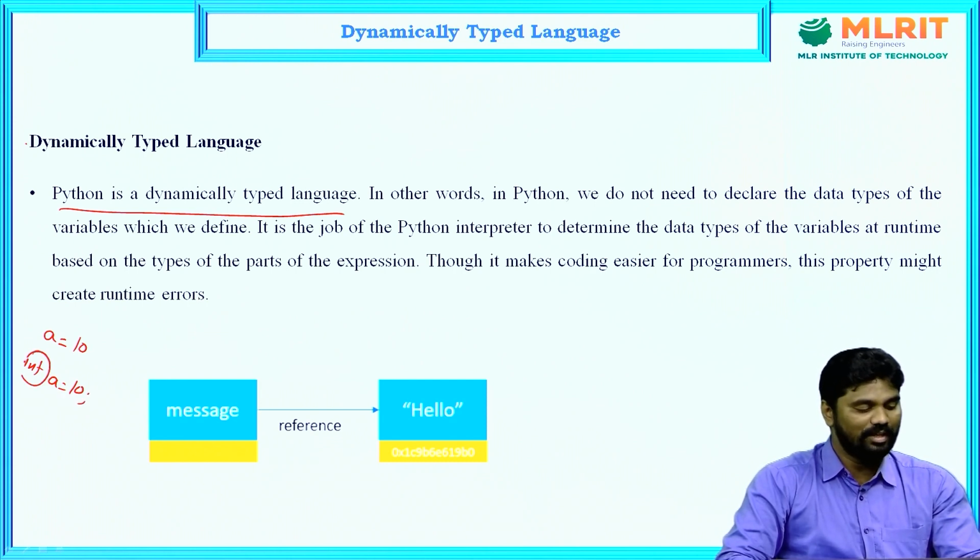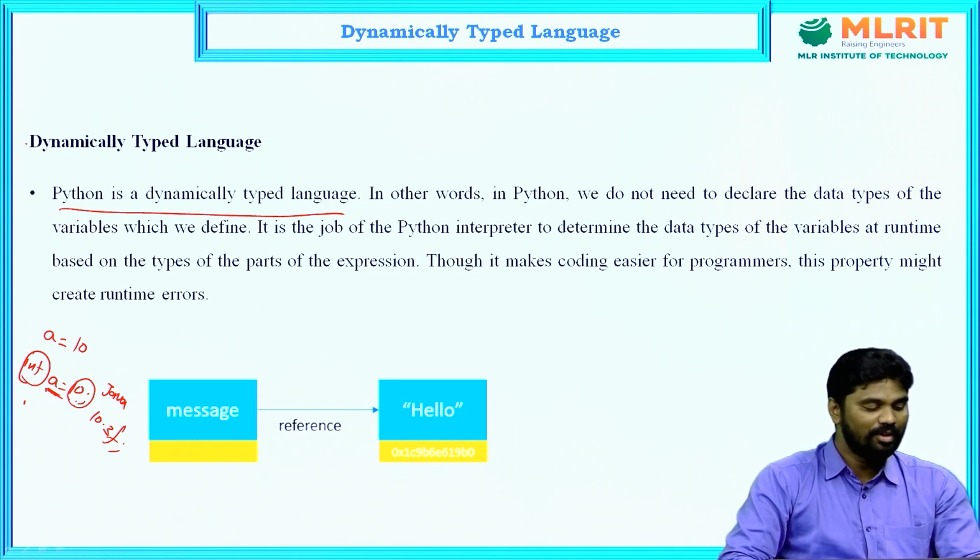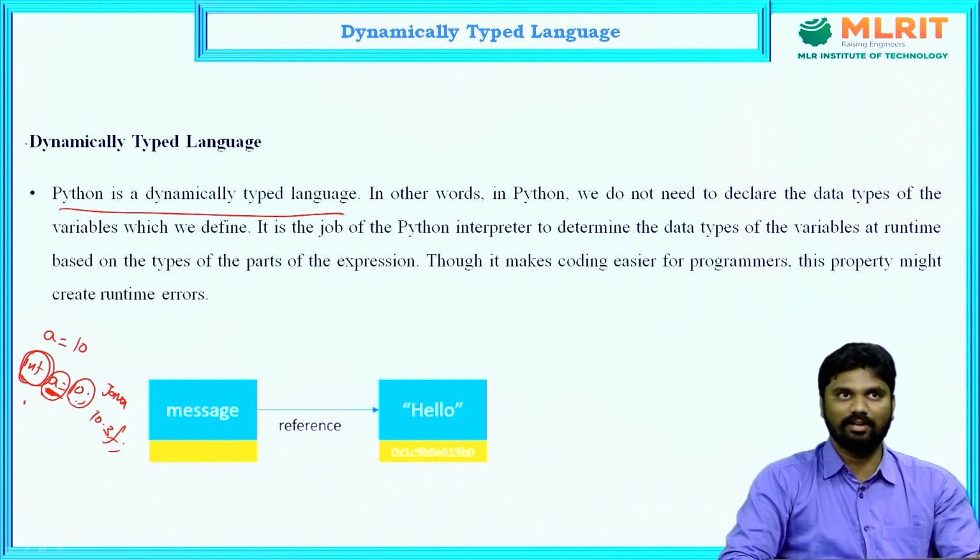For example, this is in Java: int a equals 10. Here int is the data type, and we assign an integer value to the variable a. Now, if I assign a float value like 10.3f to the same variable, in Java or C the compiler won't accept it, and we will get syntax errors. Why? Because before the variable we defined the data type. That's why we cannot store other data type values in the variable a. That is in Java and C programming languages.